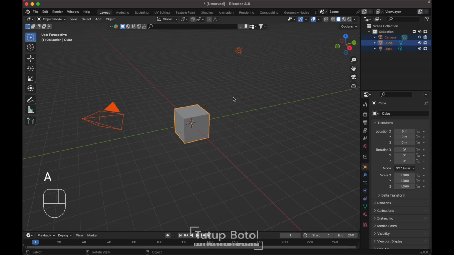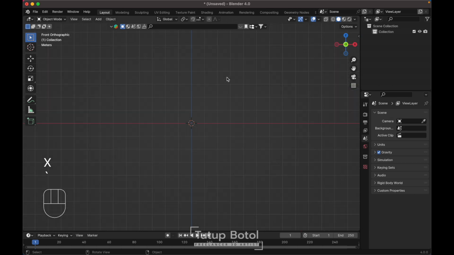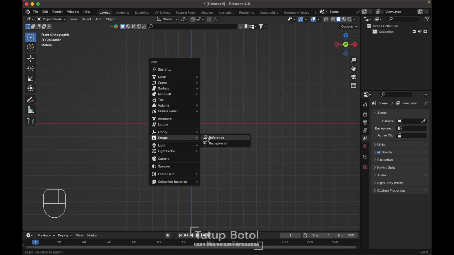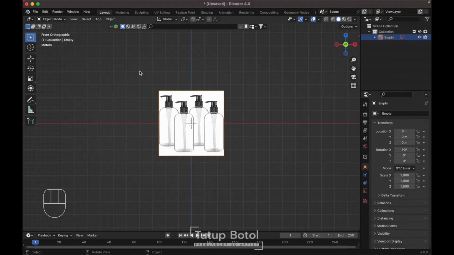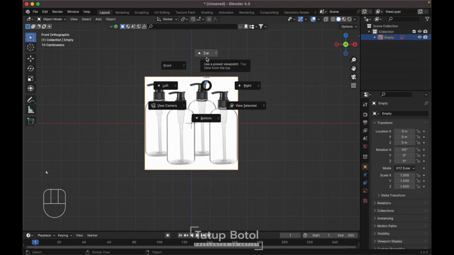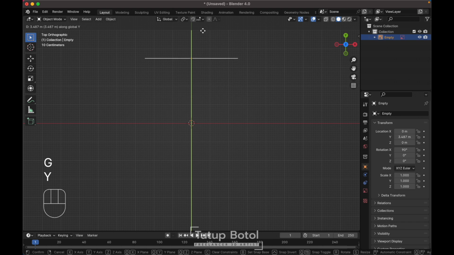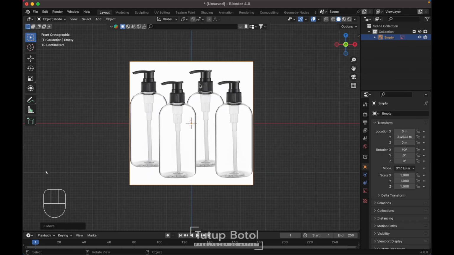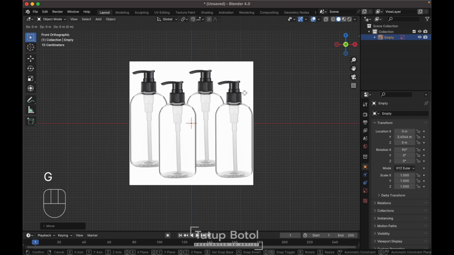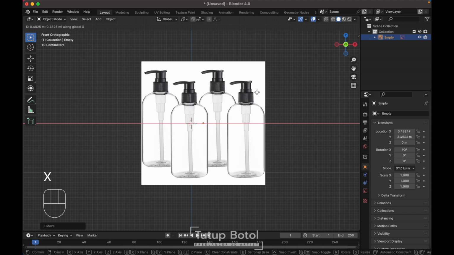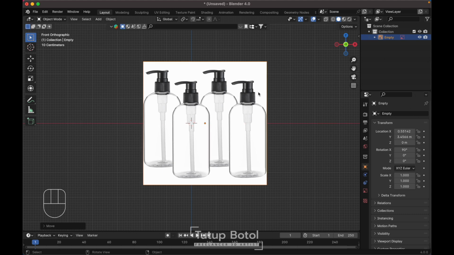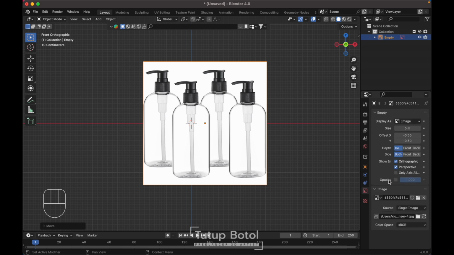Open up your Blender, press Shift A. Extrude everything. Go to the front view, press Shift A, image reference, and then find our reference image. It's like this. I'm gonna go to the top view, press GY. Let's put it back here. Go to the front view, and let's adjust our image reference here. Let's make it center. Probably just something like this. And then go over here. Object data property, opacity over here. Check this one and change this to probably 0.5.